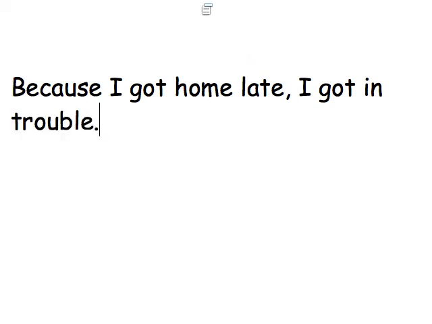This is a dependent clause because it depends on having an independent clause to make a sentence. I could say, because I got home late, I got in trouble. I would now have a dependent clause at the beginning of the sentence, followed by an independent clause.